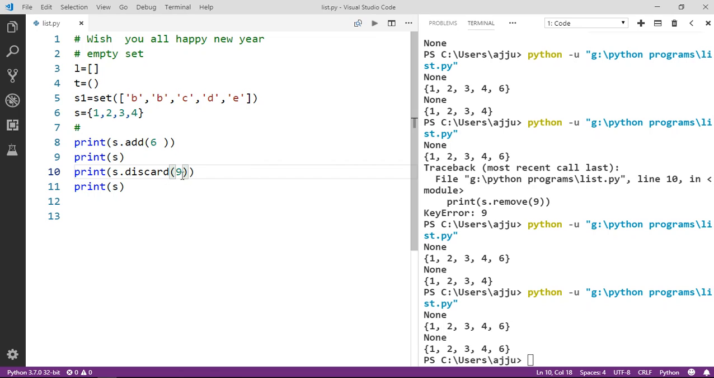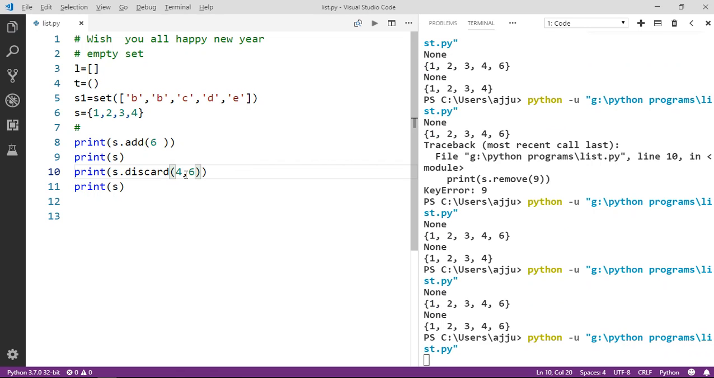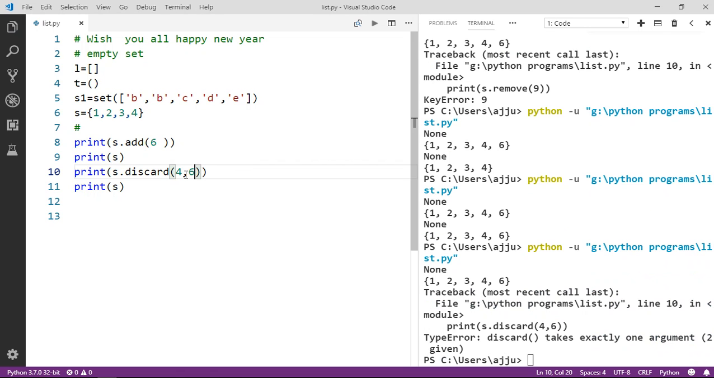Now, I want to delete multiple values, like I want to delete 4 and 6. Is it possible or not? It is going to raise an error that it takes exactly one argument. So guys, you have to delete only one value at one time. Okay, so that is about the discard function.